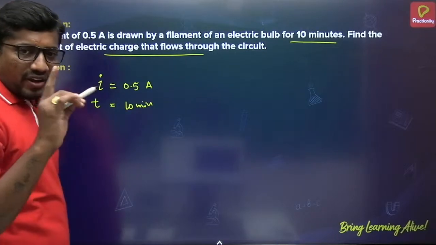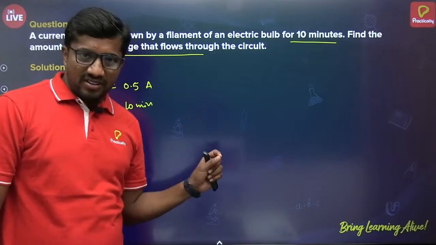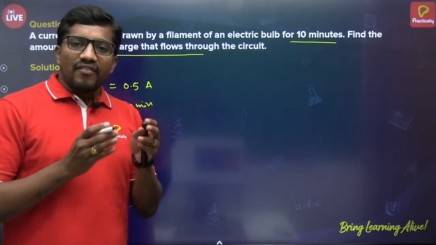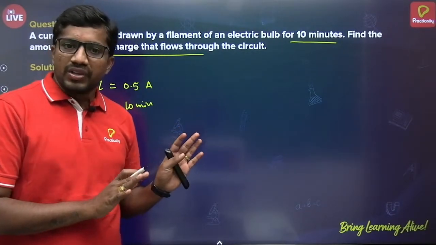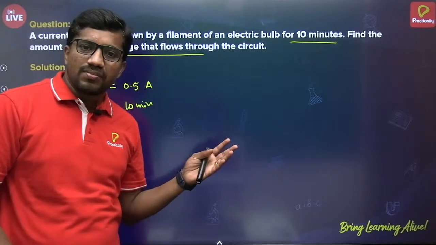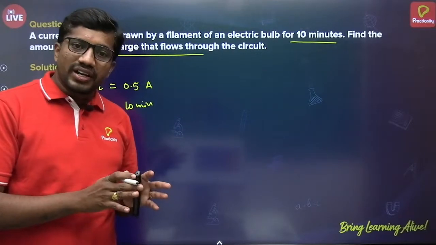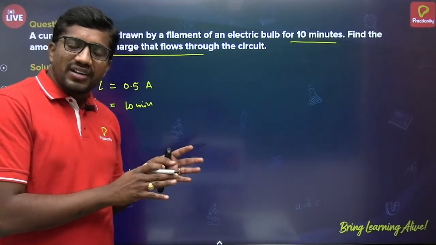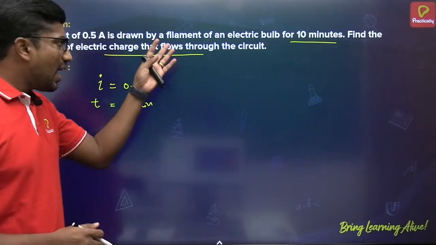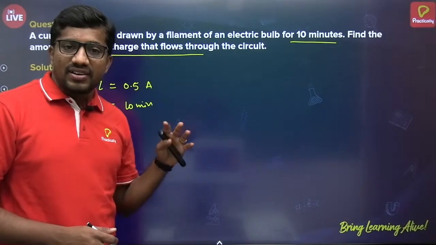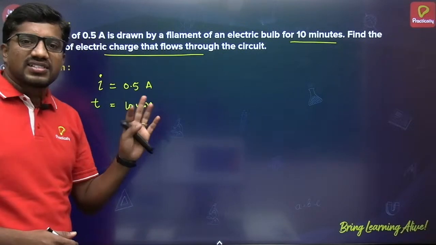Another very important thing while solving numericals in physics: you have to cross-check whether all the units, the system of units, are in the same system or not. It doesn't matter if they are in the SI system or CGS system; it's based on your convenience. But while substituting, you have to take the quantities in a common system. As we are talking about the SI unit system here, I'll check whether all the quantities are in the SI system or not.